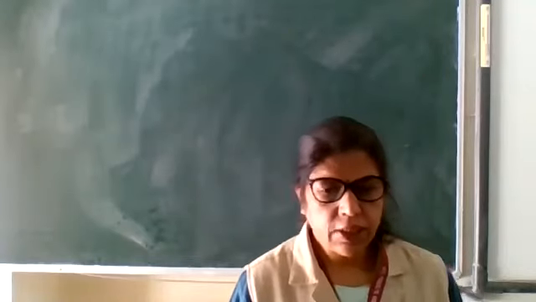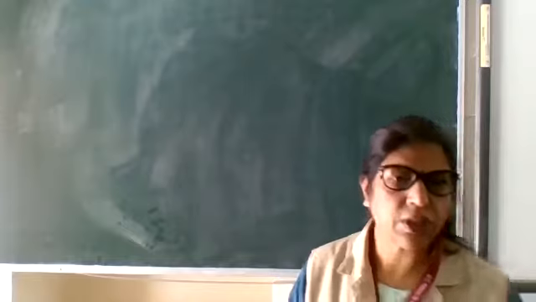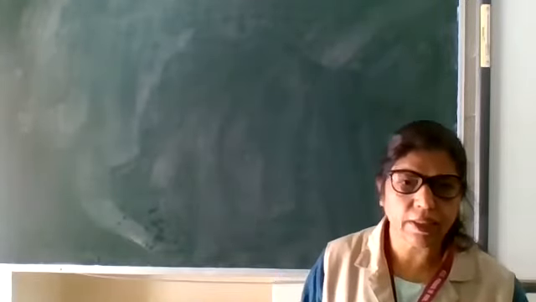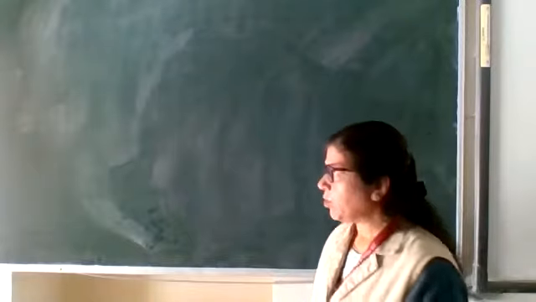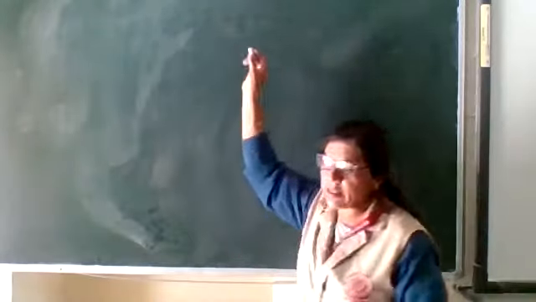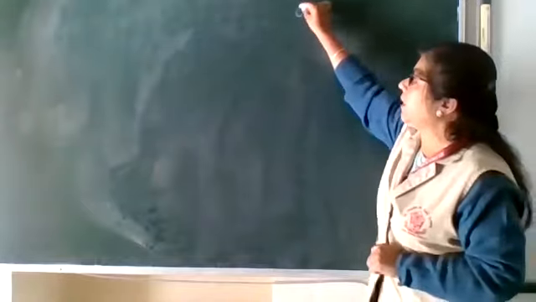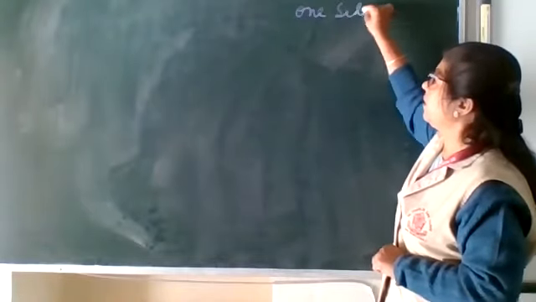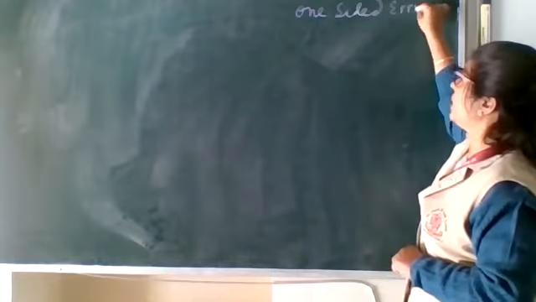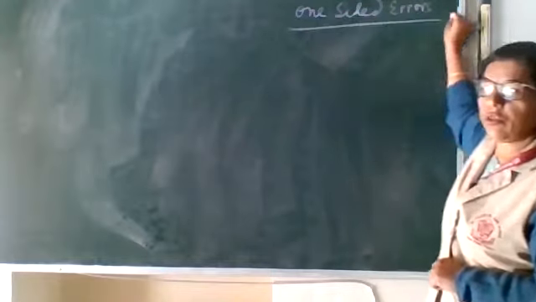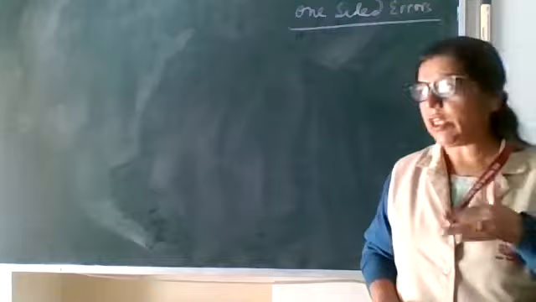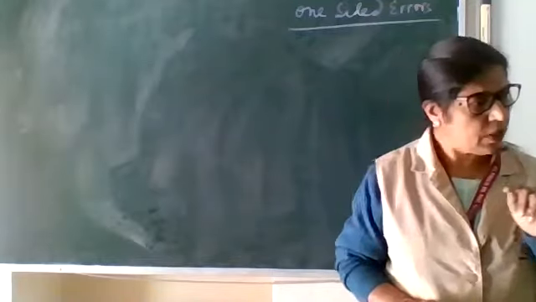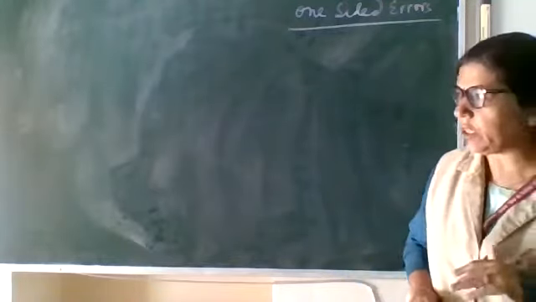In today's accounts class, in revision, we are going to start rectification of errors, and this chapter will be included in your main annual exams. So first of all, one-sided error. One-sided error means the error which includes suspense account. This is known as one-sided error. One-sided error means the error in one account. So that will include suspense account in the general entry for rectification.